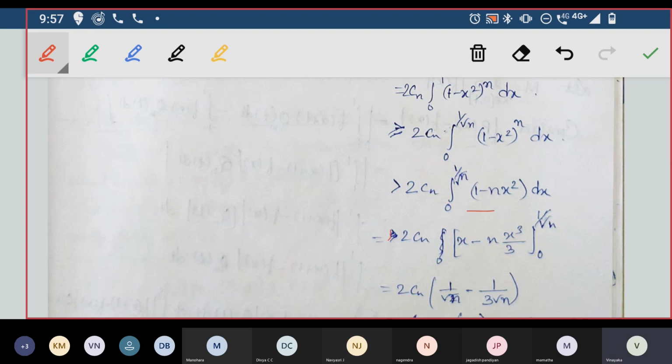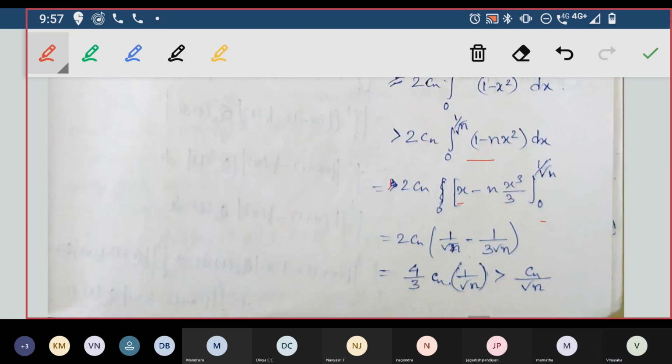That will be equal to 2 into Cn times the integral. The integration of 1 will be x itself, the integration of nx square will be nx cube by 3, from 0 to 1 by root n. And this will be equal to 2 into Cn, substituting that value, 1 by root n minus 1 by 3 root n. How? If you substitute 1 by root n instead of x, it will be n into 1 by n power 3 by 2, and one n gets cancelled there.